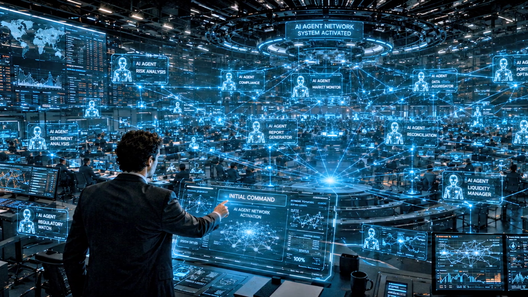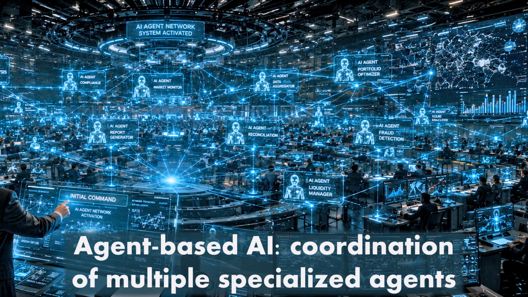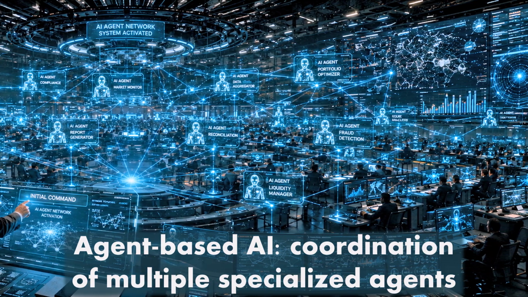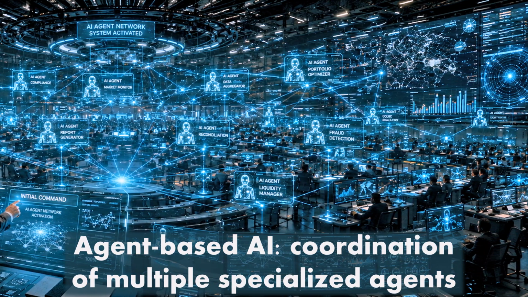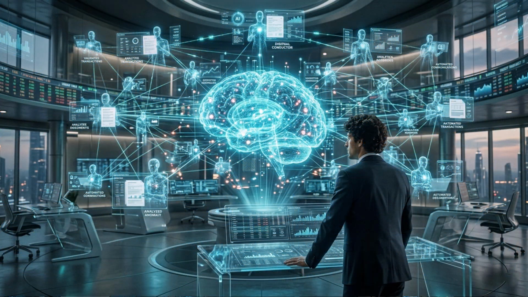And where things get really critical is when AI no longer relies on a single model, but instead manages an entire network of agents. This brings us into the world of multi-agent AI, which is capable of coordinating multiple specialized agents to accomplish a complex task. These agents will divide up the work, analyzing data, making decisions, and even communicating with one another, under the supervision of an orchestrator.